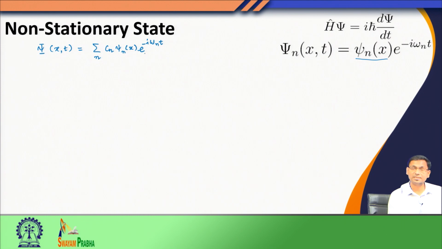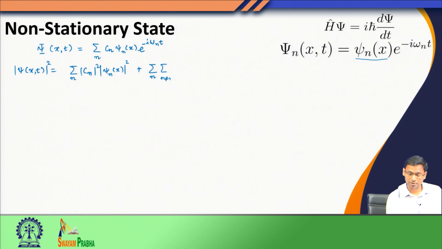we have this expression. When we write down psi star psi, we would see that we will have first some terms which will be independent of time, and then we will have some other terms which would have explicit dependence on time.